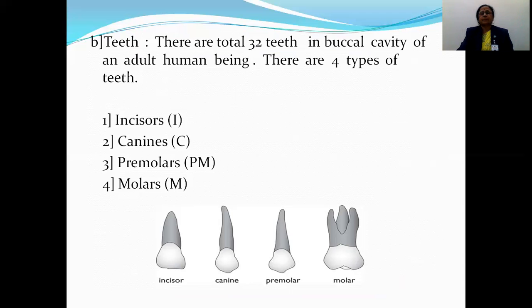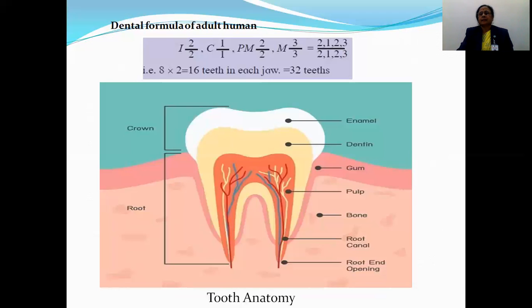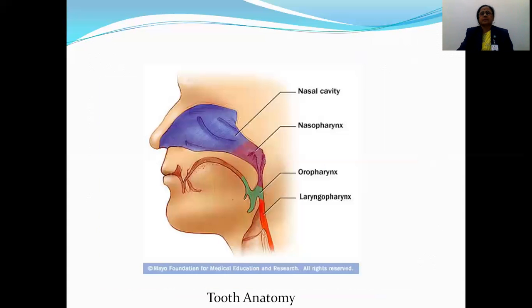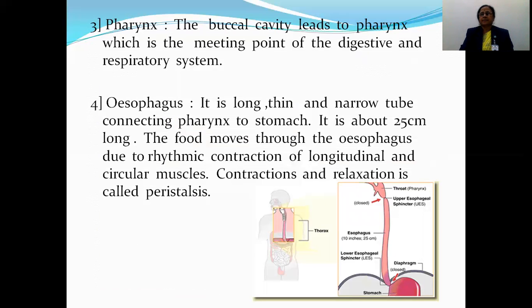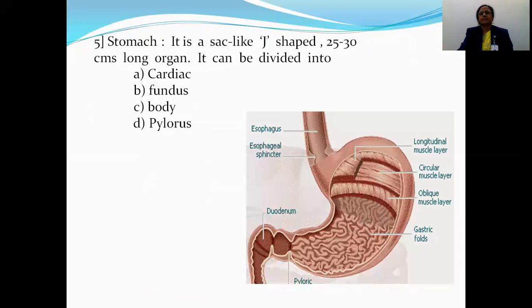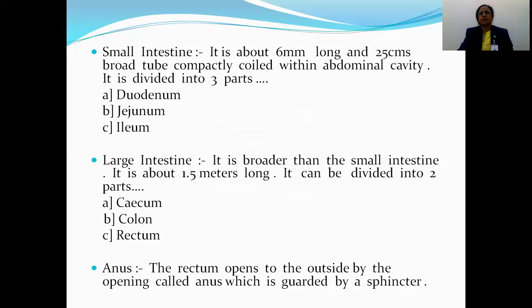Different types of teeth are present. In this part, we have to remember the dental formula. This dental formula is very important for examination. The next parts are pharynx, esophagus, stomach, small intestine, large intestine, and anus. These are the parts of the alimentary canal.